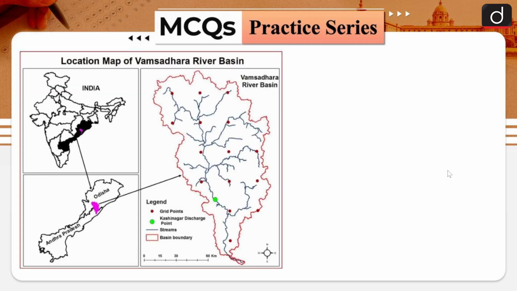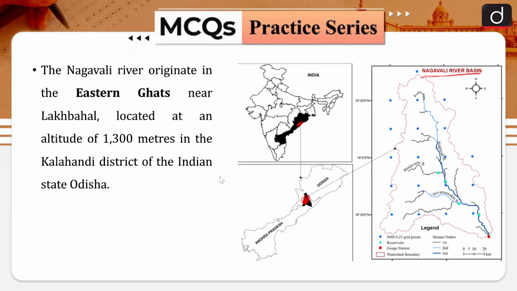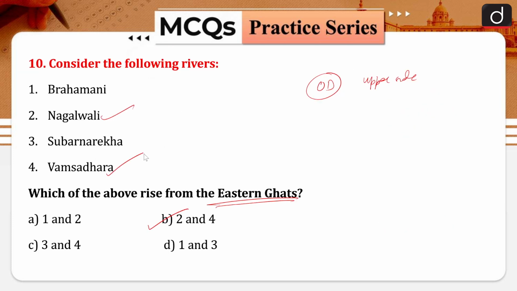The second river, the Vamsadhara, similarly originates from Odisha and is also a river originating from the Eastern Ghats. So Nagavali and Vamsadhara, 2 and 4, will be the right answer.